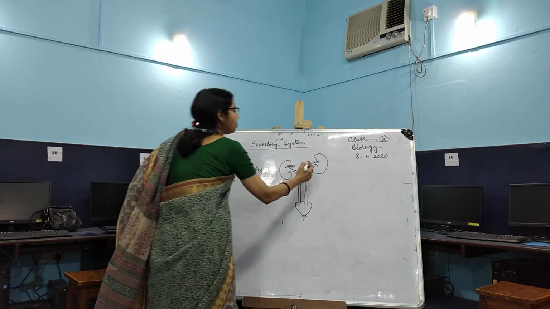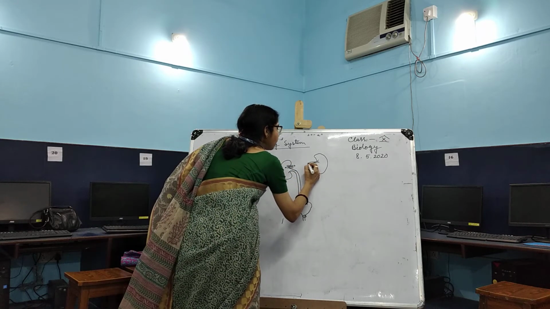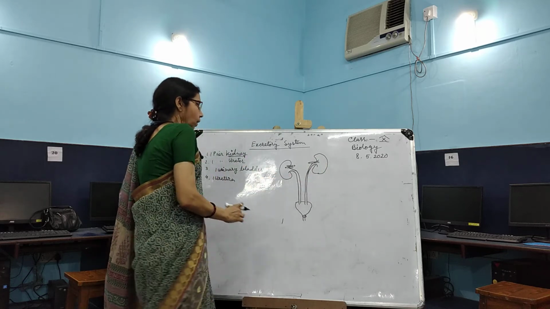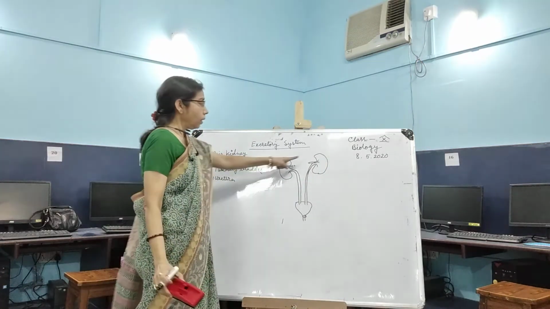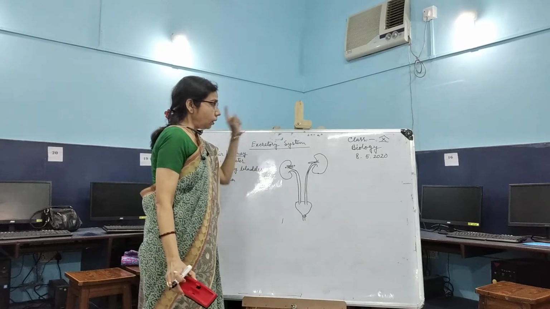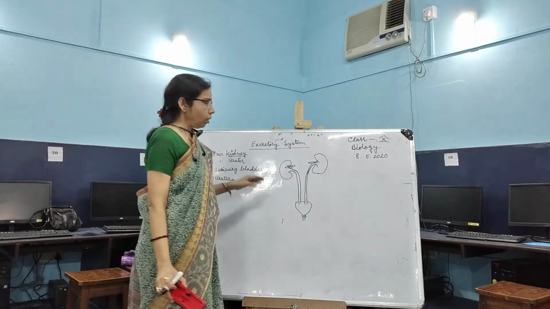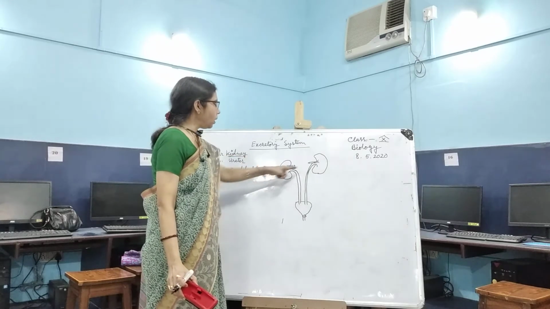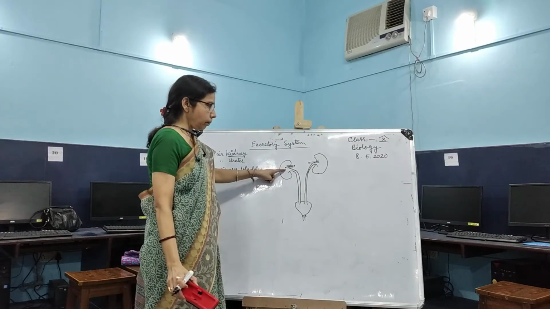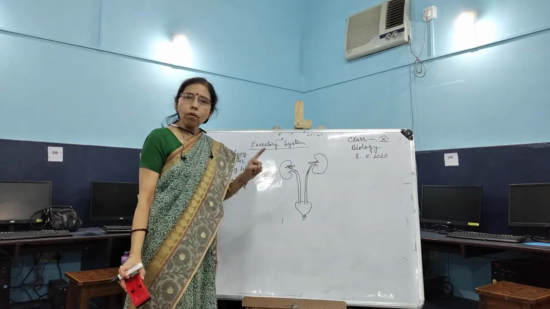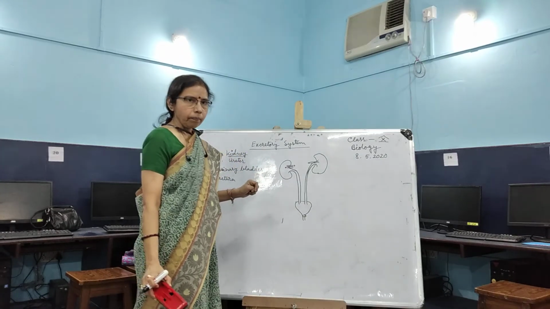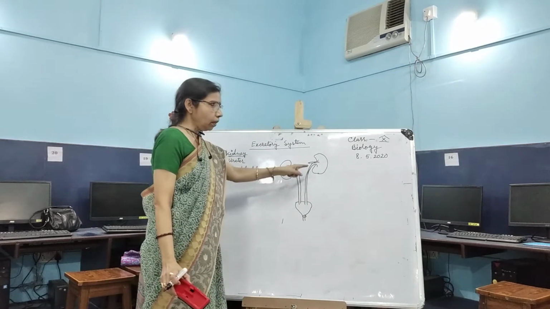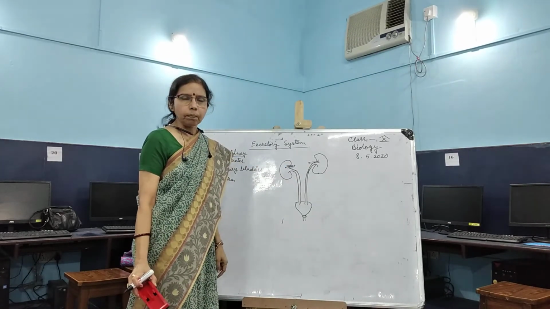Now, the function of the kidney. What is the function of the kidney? The toxic blood from different parts of the body is brought to the kidney through the renal artery. That is toxic oxygenated blood from different parts of the body, and it comes to the kidney for filtration.